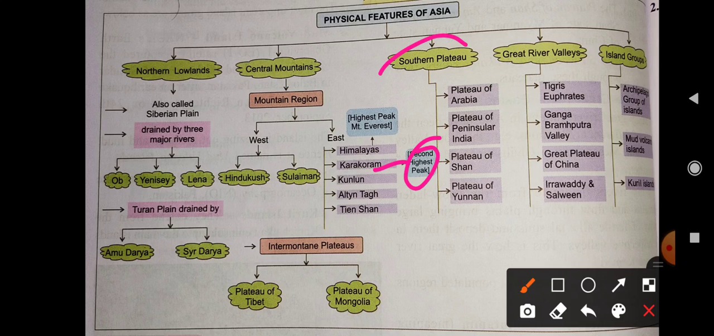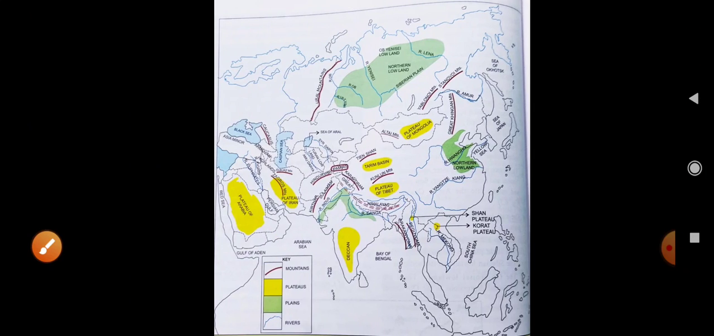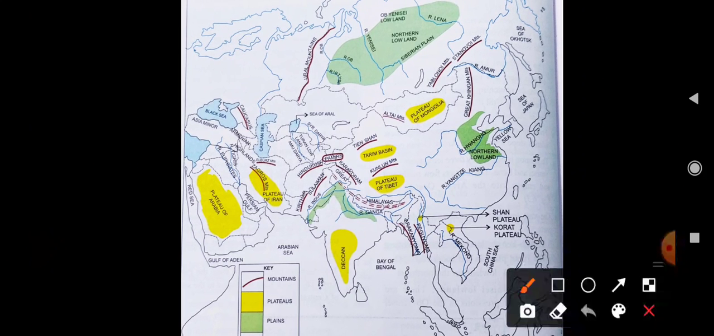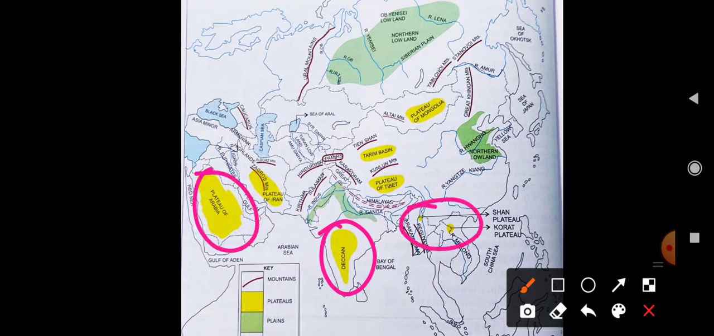Third one is the southern plateau. The plateaus are basically divided into the plateau of Arabia, the plateau of peninsular India, the plateau of Shan, and the plateau of Yunnan. Now let's see. In this diagram you can see this is the plateau of Central Asia. Here is the plateau of Arabia. Here it is the Shan plateau. So this is all the Mongolia plateau. So this is all about the plateaus.